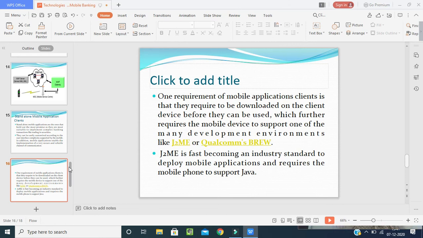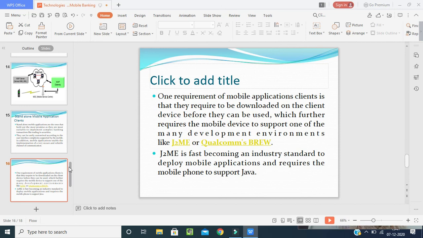Now, one requirement of a mobile application client is that it needs to be downloaded on the client device before it can be used. So they have to download the application on their mobile, and it should be kept secret. It should not be shared with others, so we have to be very careful.